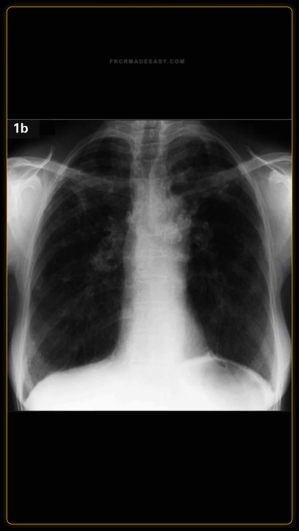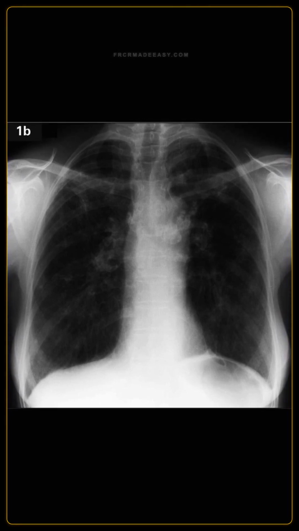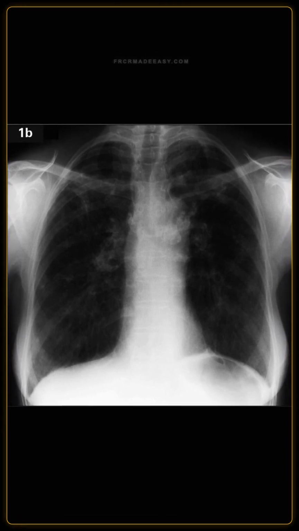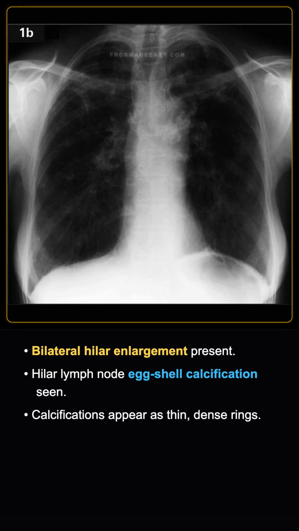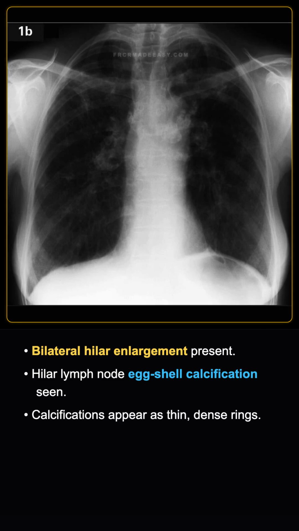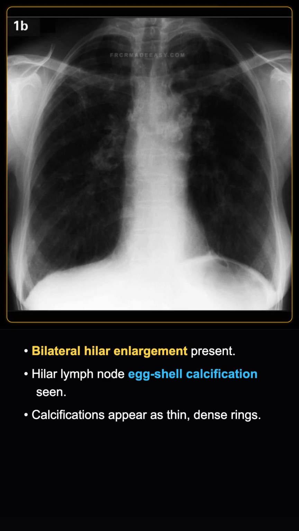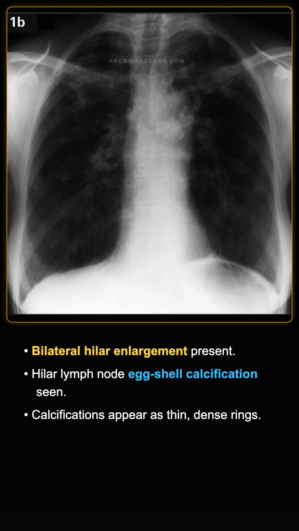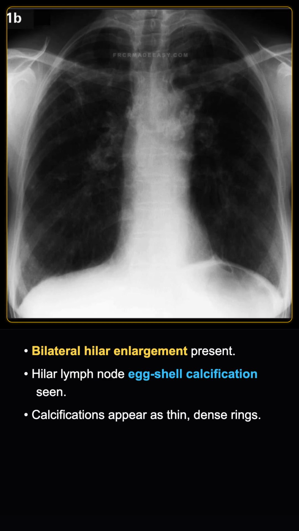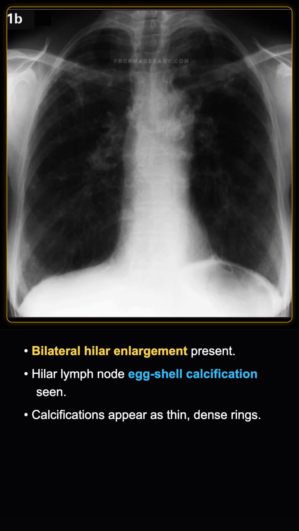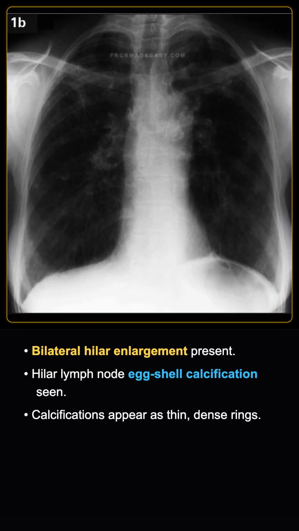Let's look at this chest radiograph 1B. Describe the calcification shown here. As seen in this chest radiograph, which shows bilateral hilar enlargement with hilar lymph node eggshell calcification, the calcification presents as a thin, dense ring of calcification along the periphery of the hilar lymph nodes. It occurs in approximately 5% of patients with sarcoidosis.